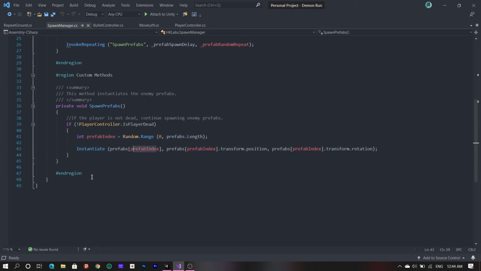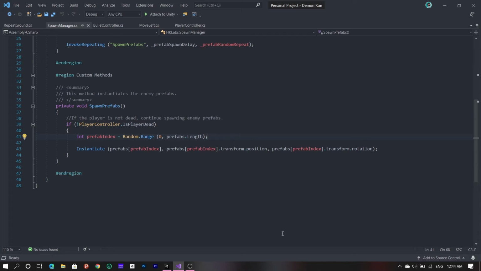And then simply using this instantiate method, we instantiate the prefab based on the index which has been generated by this random.range, and then the allocated transform.position which you set when you generate the prefab. Same goes for rotation. The rotation, if you want any, that you set or may not set when you generate the prefab.